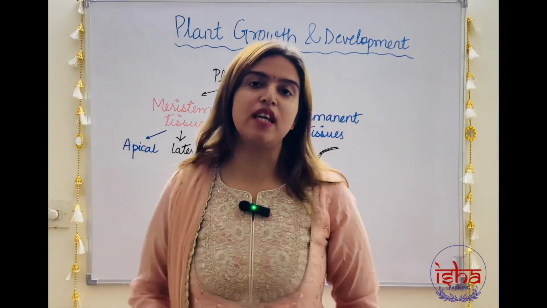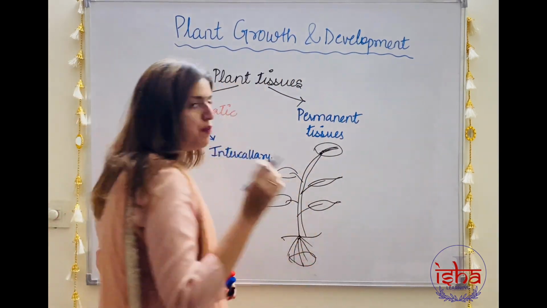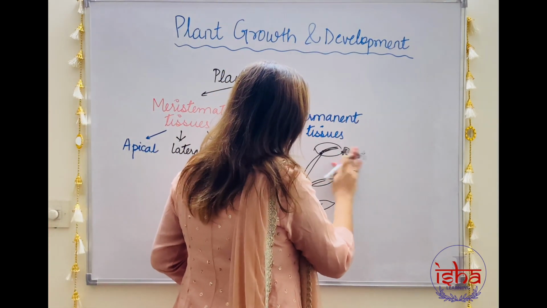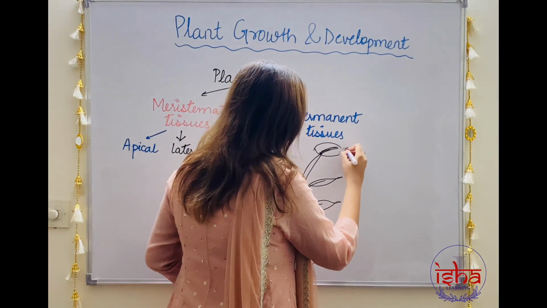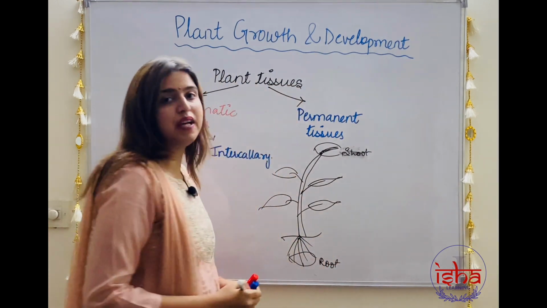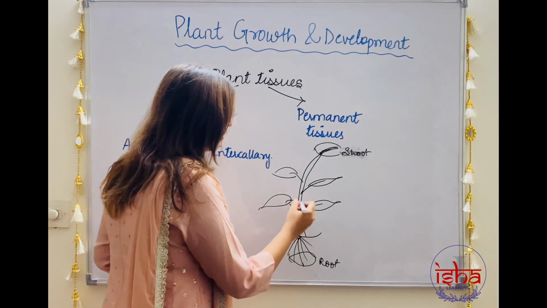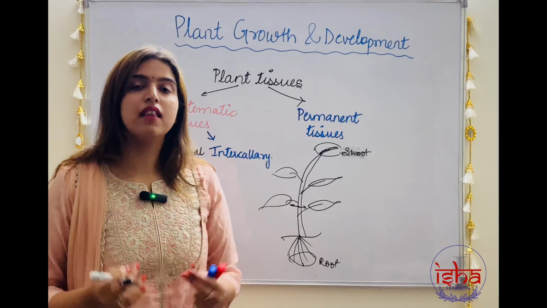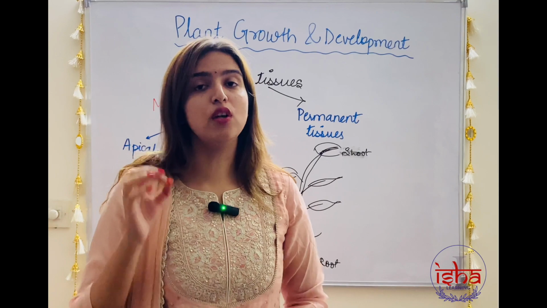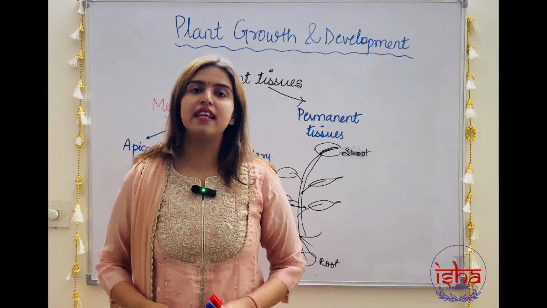While apical meristem is found at the root and shoot apex, thus the name, tip of the root and shoot. So this is going to increase the length of the plant, the shoot and the root. The second type of meristem, the lateral meristem, is going to increase the girth, as in the width of the plant. The third meristem, known as the intercalary meristem, is present at the nodes and internodes. So new leaves and branches are going to arise out of here.